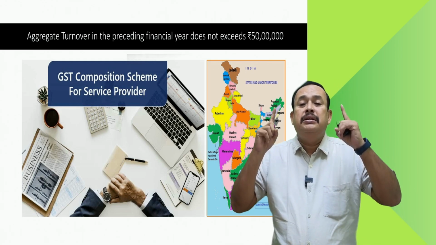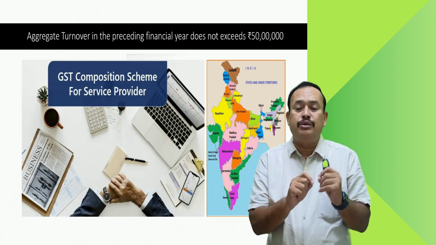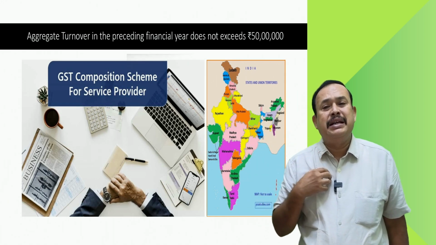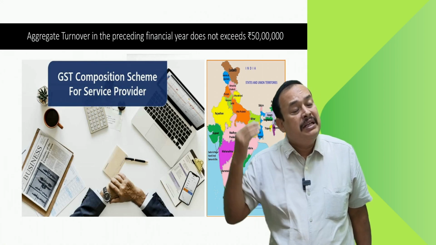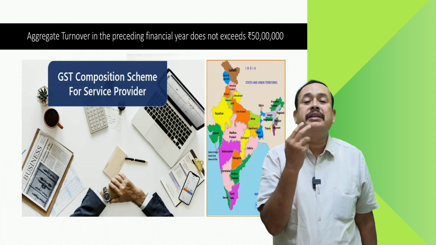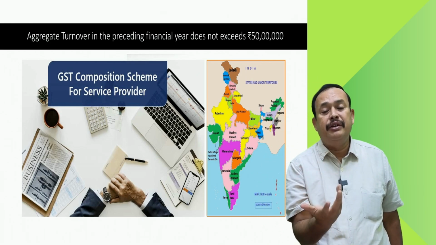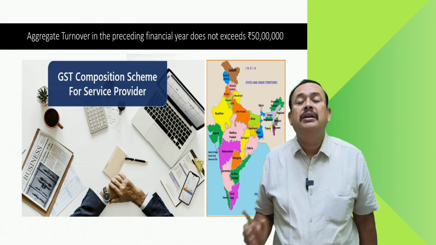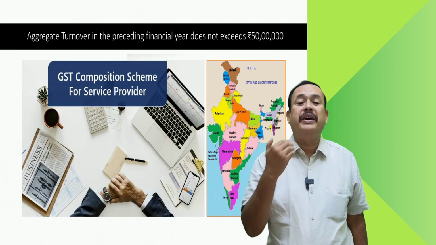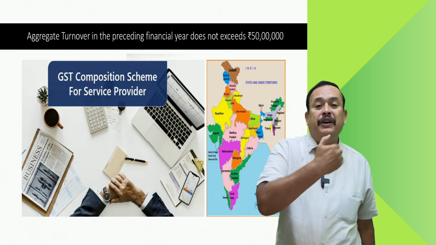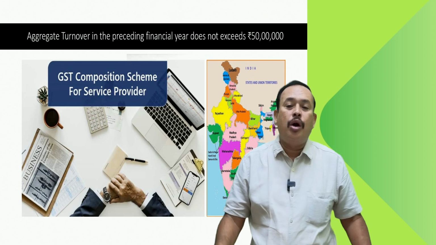This is the turnover of the preceding financial year, which we should not forget. If you are a trader, manufacturer, or restaurant, aggregate turnover in the preceding financial year should not exceed 150 lakhs, or in the case of a few states, 75 lakhs. In the case of a service provider other than a restaurant, aggregate turnover in the preceding financial year should not exceed 50 lakhs. One can think of the composition scheme.